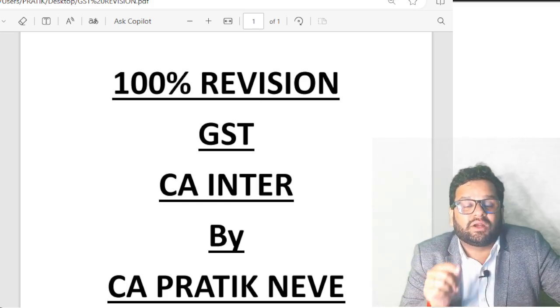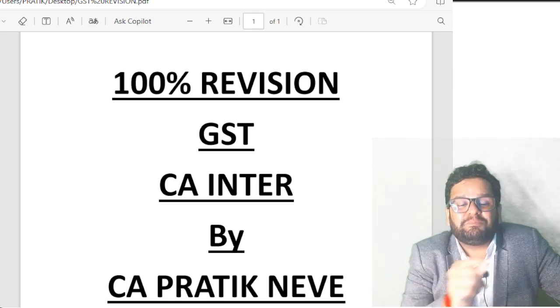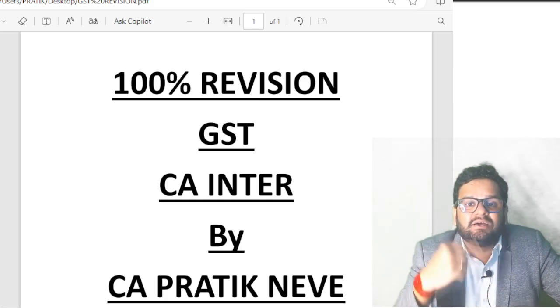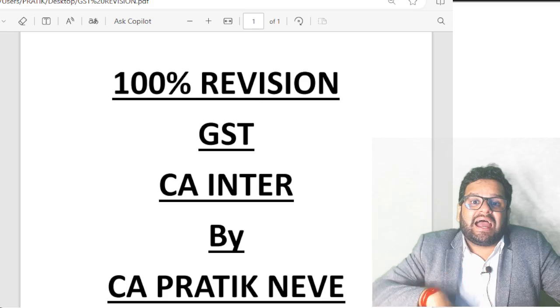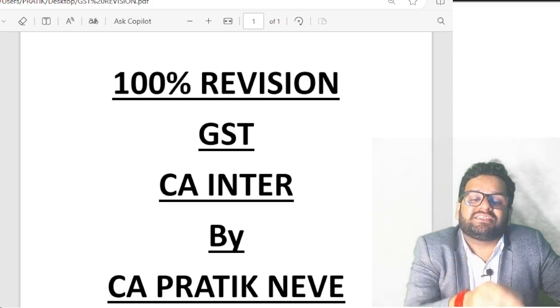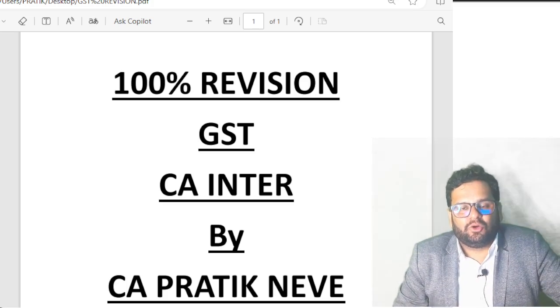Now, what are the special provisions for them? CTP and NRTP should make application for registration at least 5 days prior to commencement of business. At the time of making application itself, they should pay GST in advance on an estimated basis.